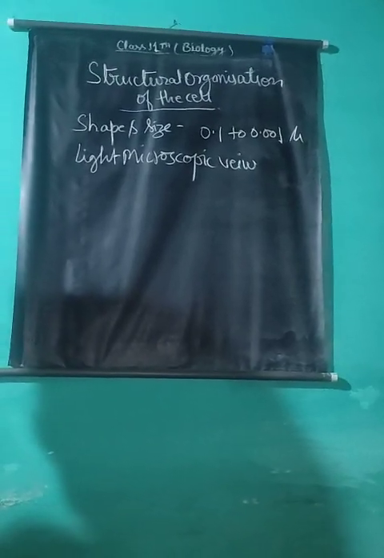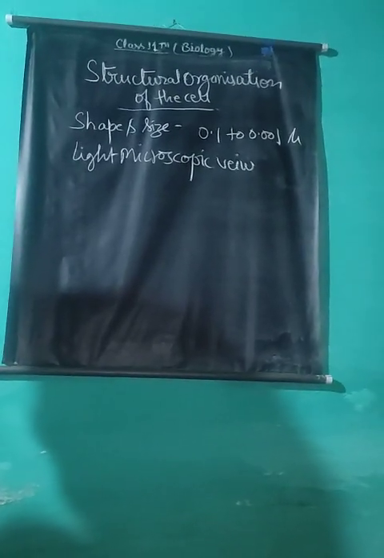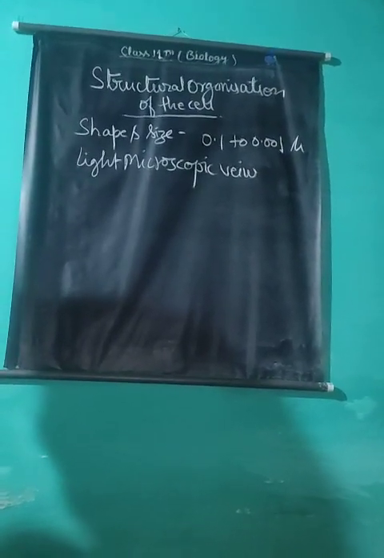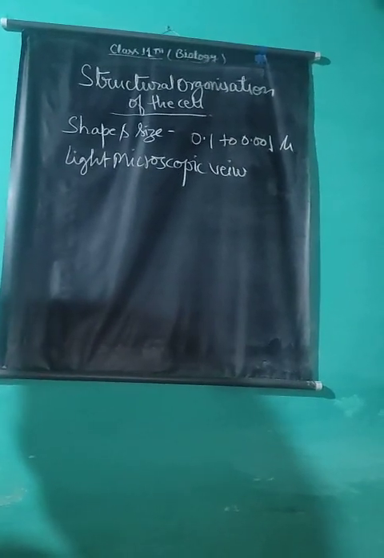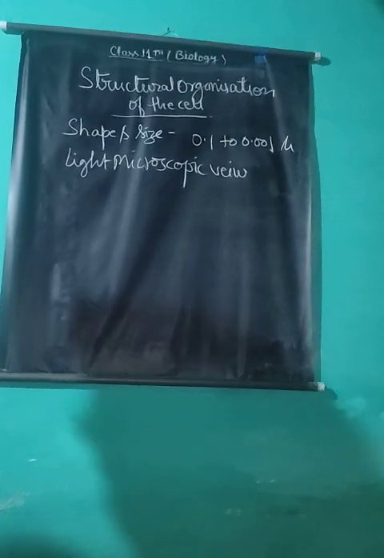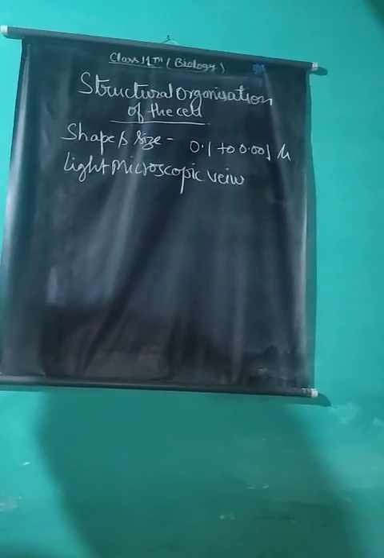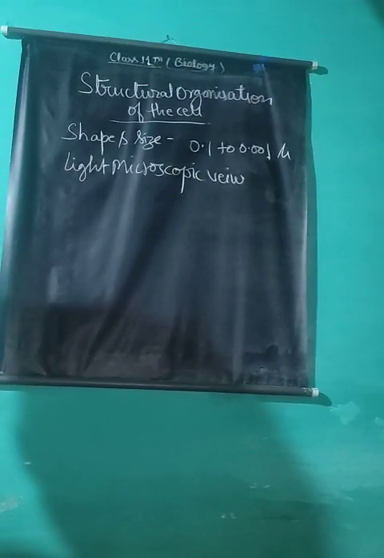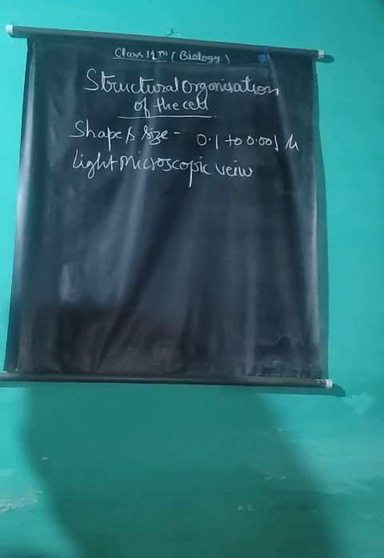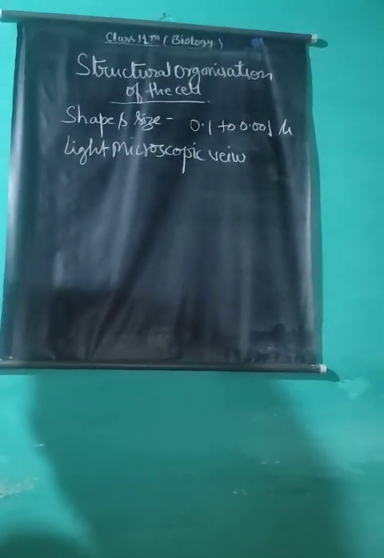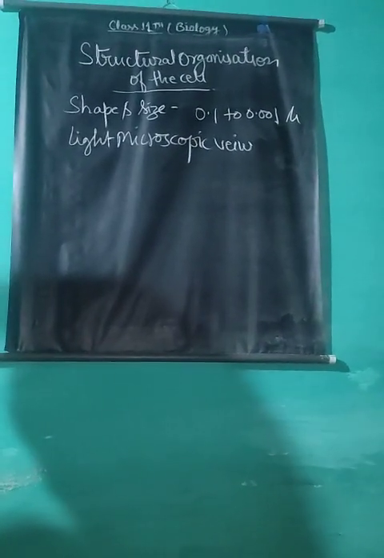A light microscope is a simple type of microscope which can magnify things 1500 to 2000 times. Thus, with the help of this microscope, we can see structures having a size up to 0.3 micron or 3000 angstroms.